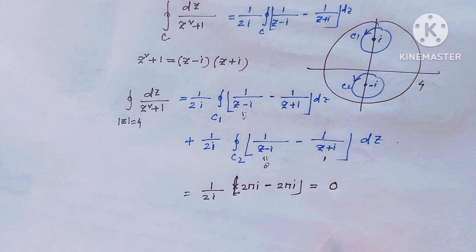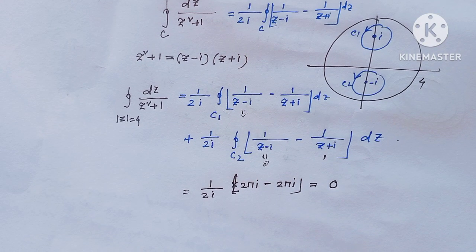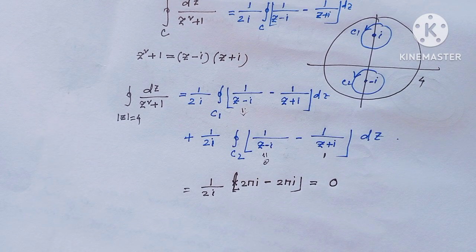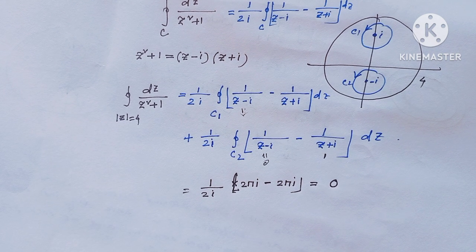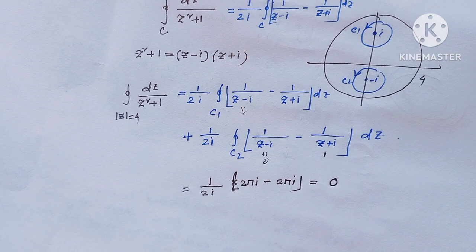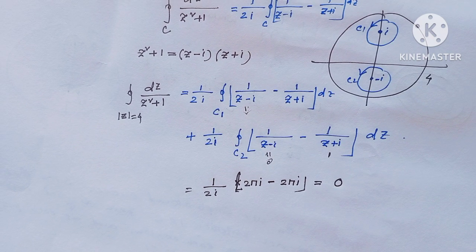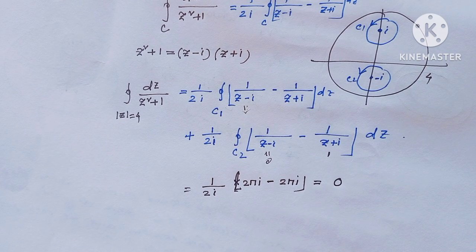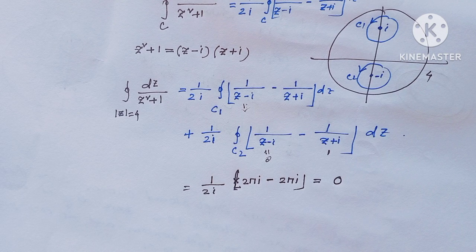This value is equal to 0. I hope all my viewers have understood this type of example clearly, and how we have to solve any complex integration in a multiply connected domain.